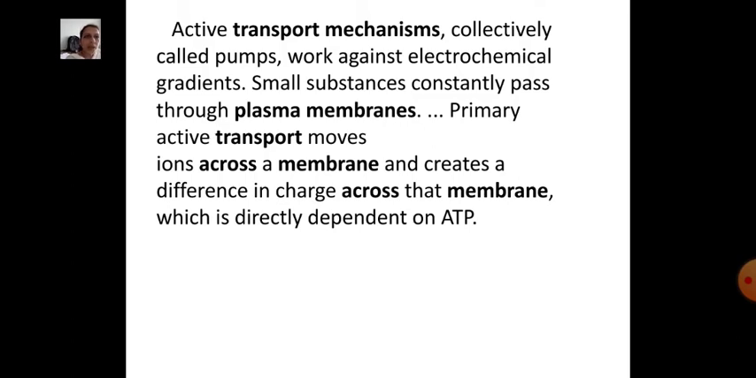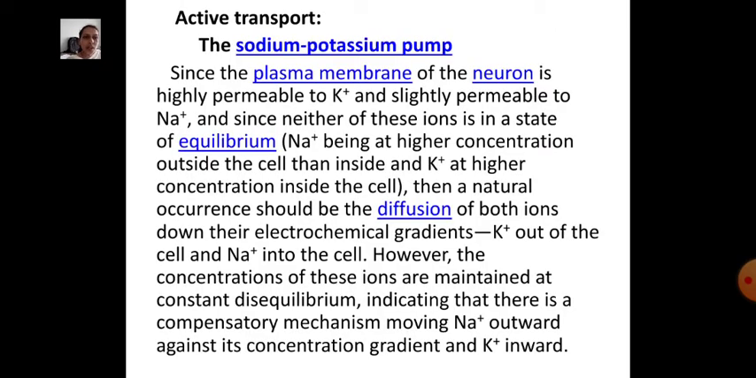Next is the active transport mechanism, collectively called pumps, which work against the electrochemical gradient. Small substances constantly pass through the plasma membrane. Primary active transport moves ions across a membrane and creates a difference in charge across that membrane, which is directly dependent on ATP. Active transport.